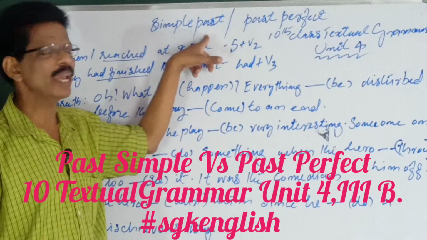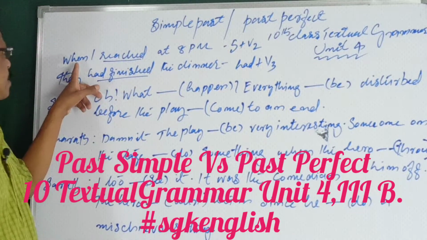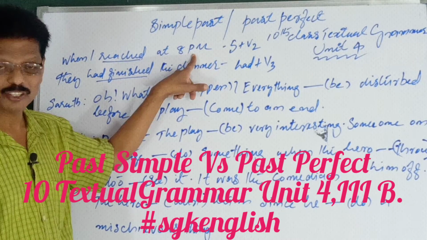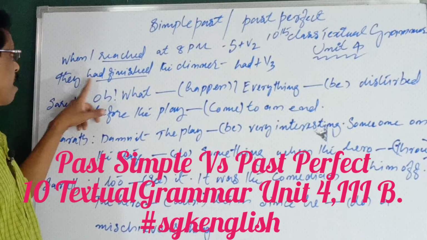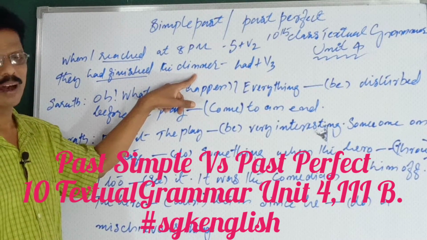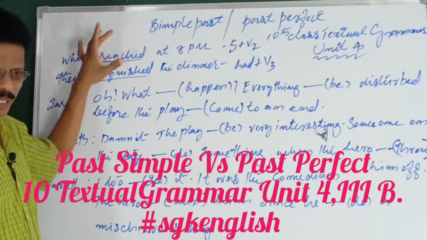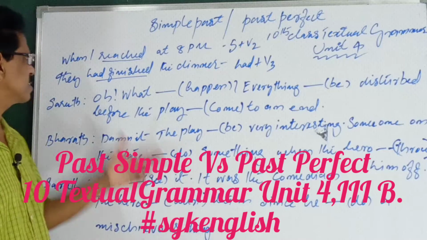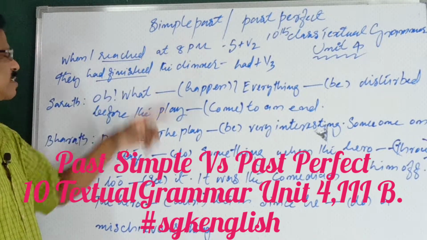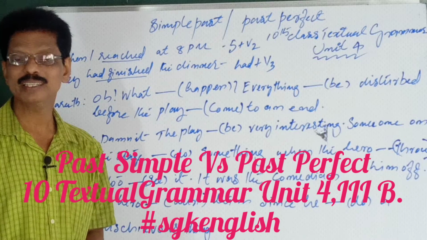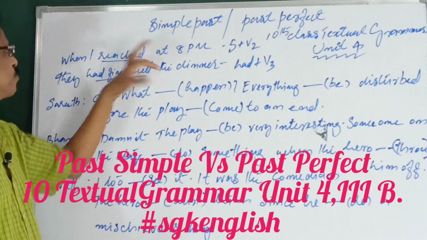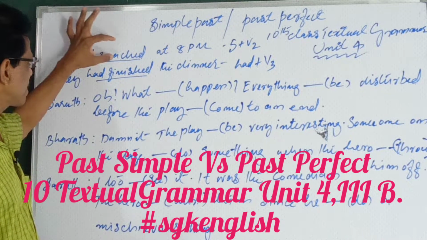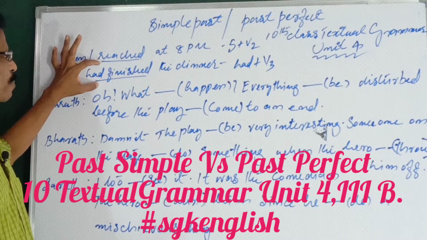For example, take this example: when I reached at 8 p.m., they had finished the dinner. I came there at 8 p.m., but before my arrival, the dinner had been finished. They had finished the dinner, or the dinner had been finished, before my arrival. So this happened in the past, this is before past.